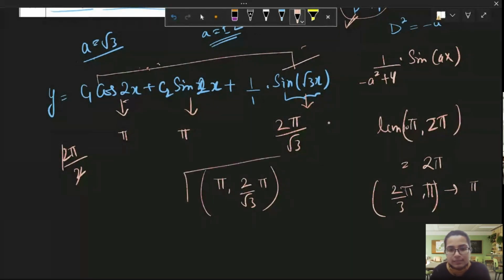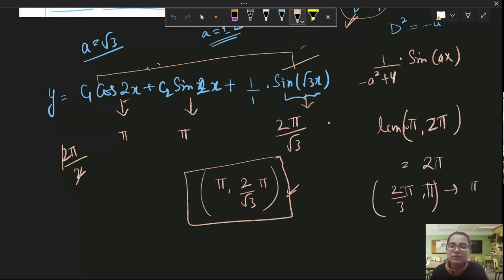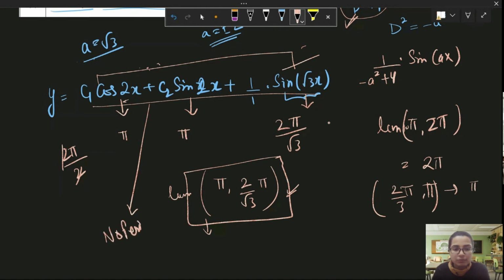But in this case, when you encounter an irrational number, it is not possible to find a period, find an LCM for these two. So in these types of questions, you won't be able to find the period. So it will not be periodic.